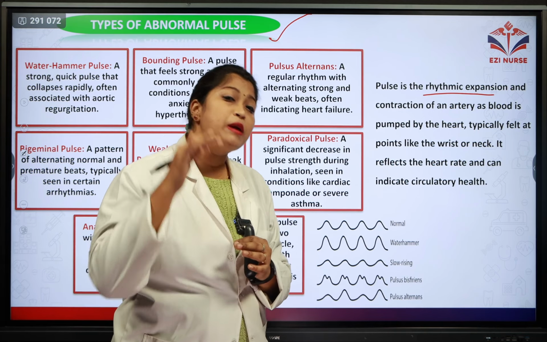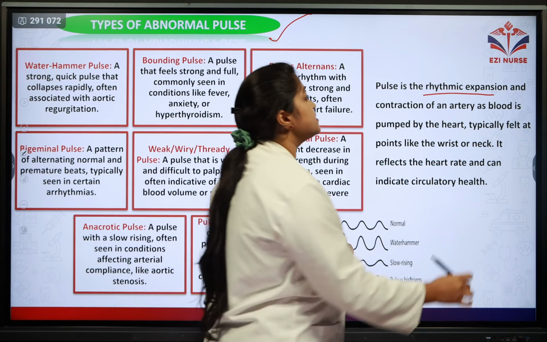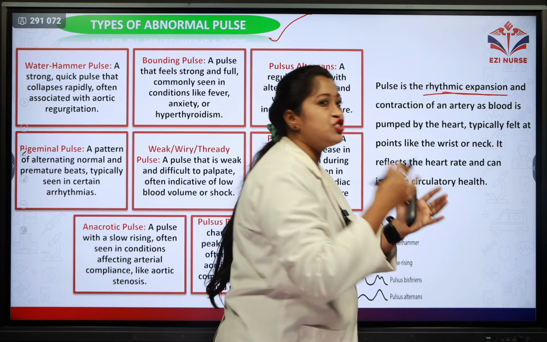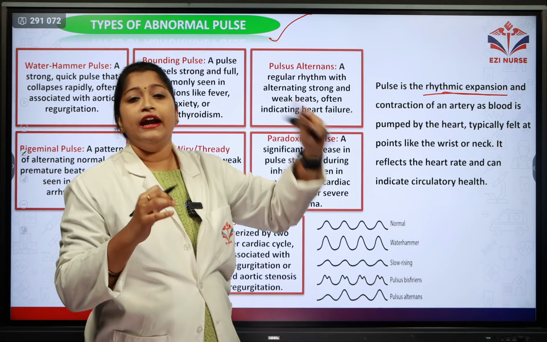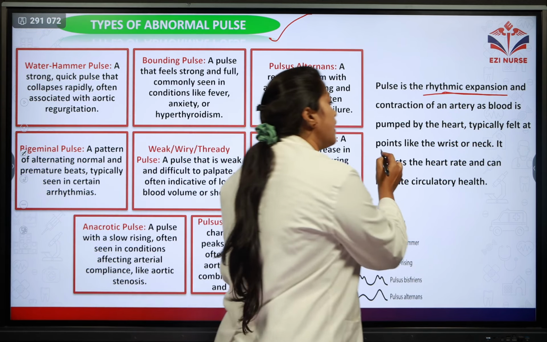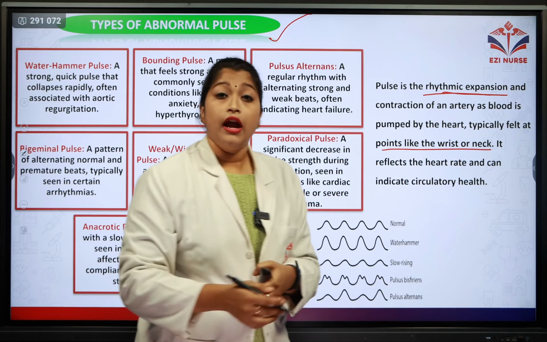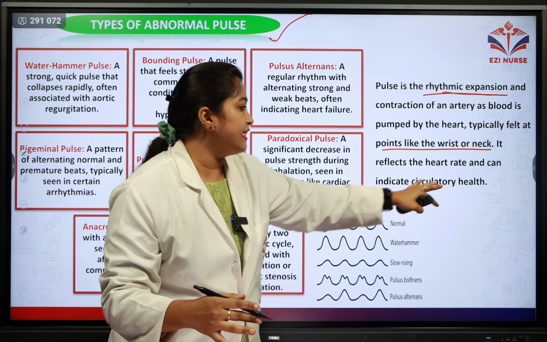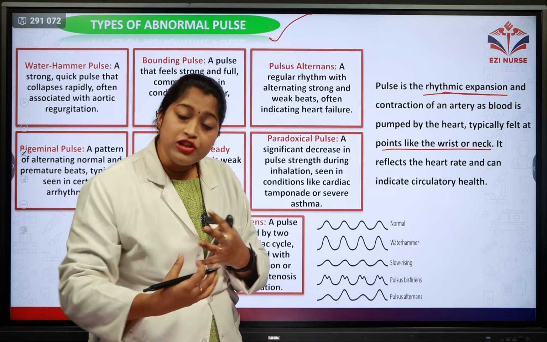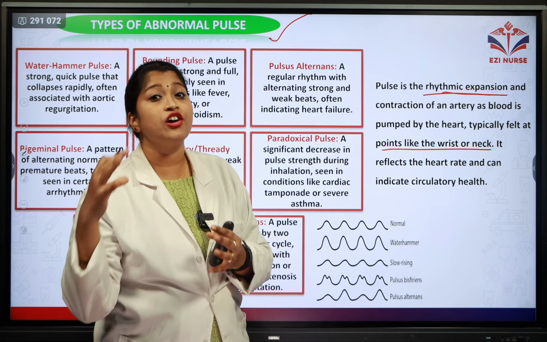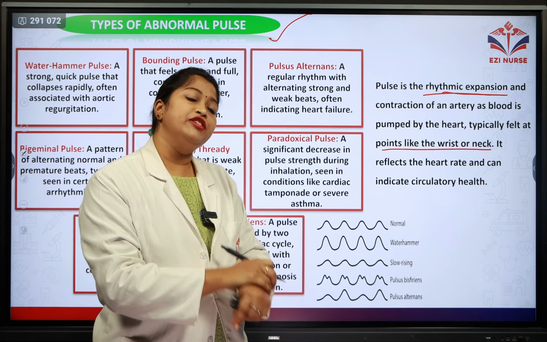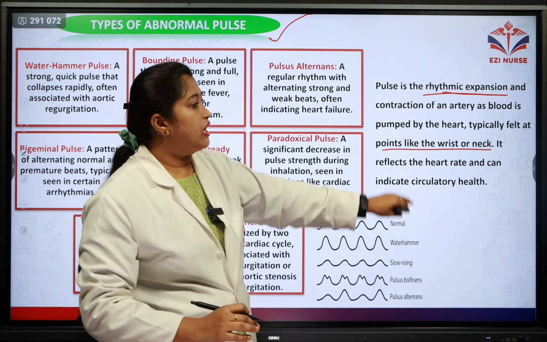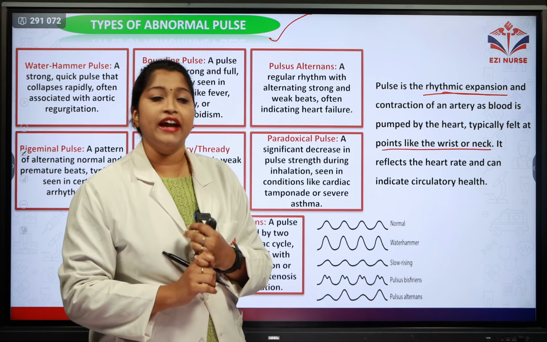It is typically felt at points like the wrist and neck. It usually reflects the heart rate, and it can also indicate how good our circulatory health is.